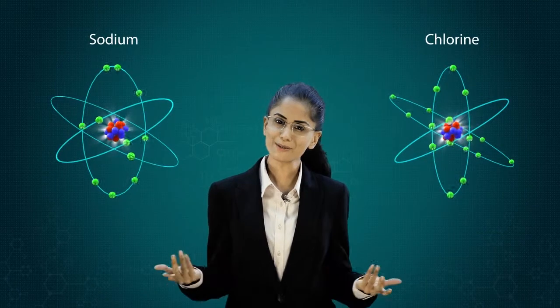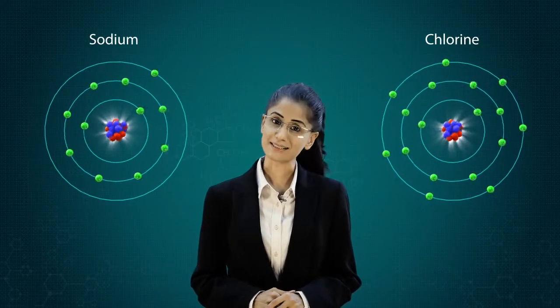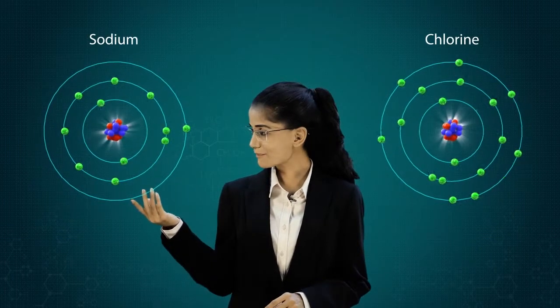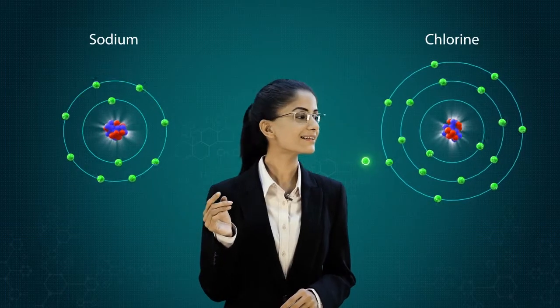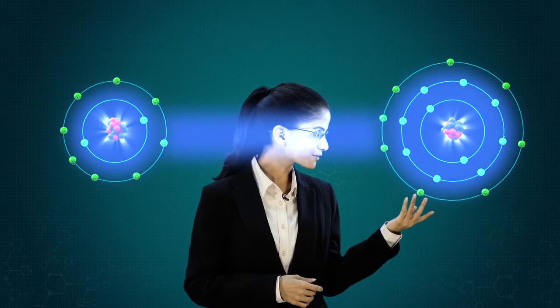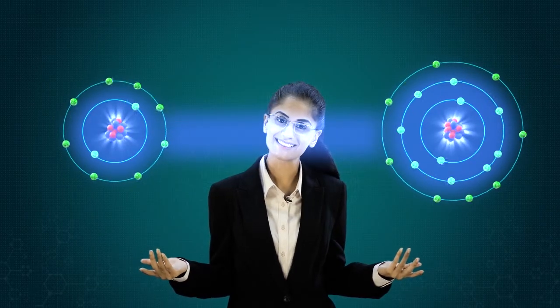So, how do these atoms attain the stable octet state? Atoms are smart. They give up the excess electrons to the atoms that require electrons and thus resolve the electron crunch.